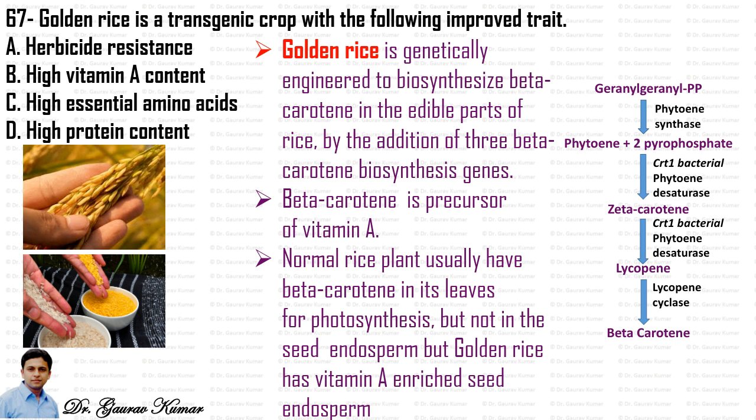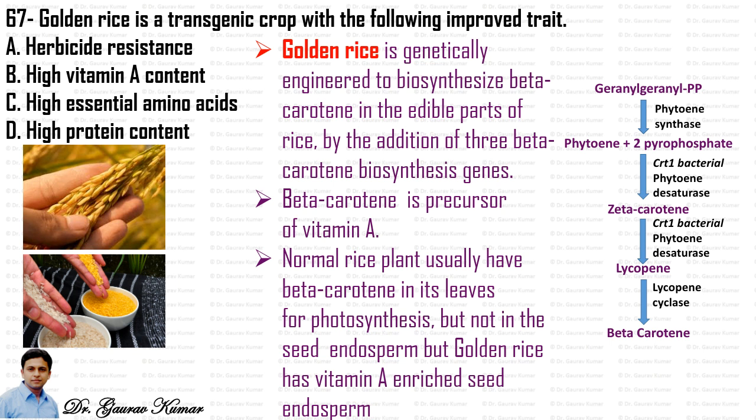The beta carotene is a precursor of vitamin A, and the normal rice actually has beta carotene but only in the leaves for photosynthesis, but not in the seed endosperm. But now golden rice has vitamin A enriched seed endosperm, and it is very important genetically engineered crop because it can be used in areas where children generally suffer vitamin A deficiency due to malnutrition.